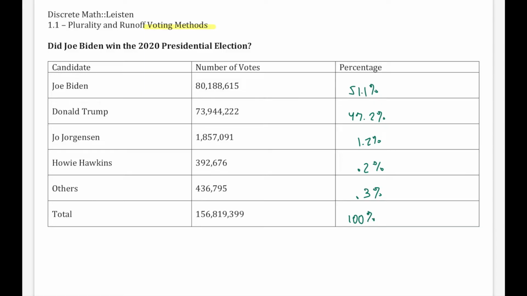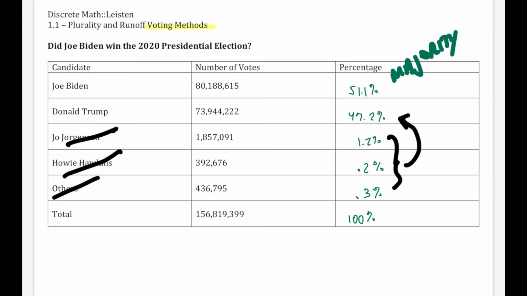So we can tell that even if we were to eliminate all those other candidates and said you only could choose between Joe Biden or Donald Trump, even if all of those votes went for Trump, Biden still has what we call the majority. Majority is more than 50%. And if somebody has the majority of votes, that means anybody else does not have majority. Only one candidate can have majority. They're the winner. They've got more than 50% of the support.